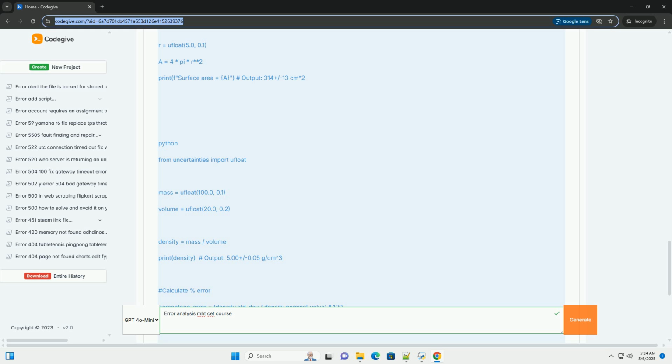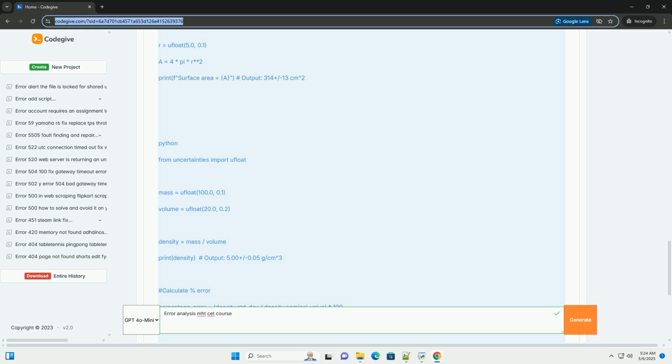Understand the formulas: know the error propagation formulas for common operations, addition, subtraction, multiplication, division, powers. 3. Use the right tools: for complex calculations, using a library like uncertainties in Python is highly recommended. However, for simpler problems on the MHT set, you may need to apply the formulas directly.